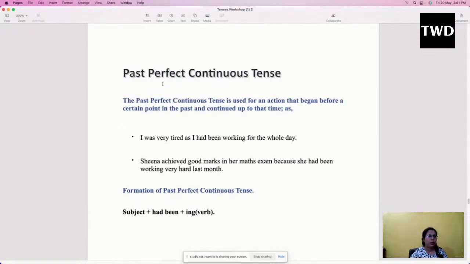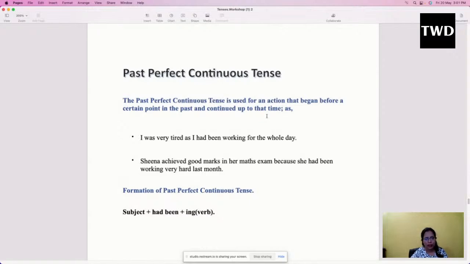Then we spoke about past perfect continuous tense. Past perfect continuous tense is used for an action that began before a certain point in the past and continued up to that time. Yes, so any action which started in the past and continued till the time when you are talking, in that case we can use past perfect continuous tense.